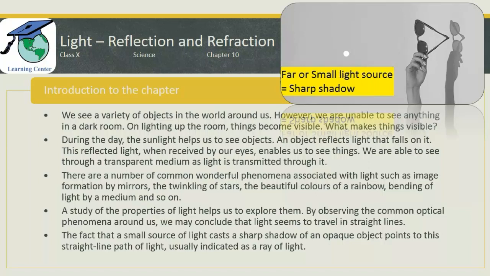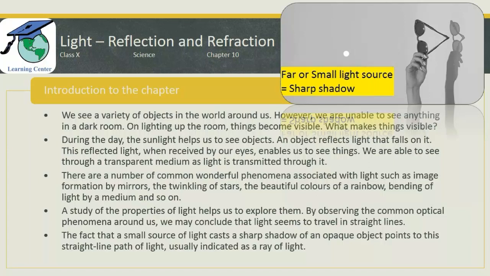So the thing is that either the source of light should be at a very far distance, or should be very small if it is close. Then only it will create a sharp shadow. And most important, a sharp shadow is created when light travels in a straight path.